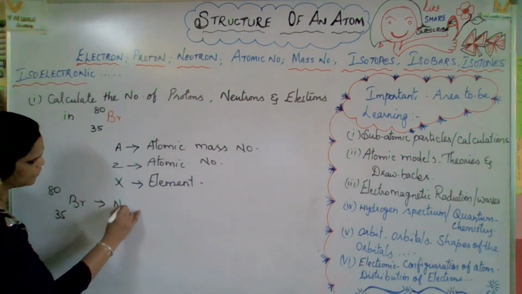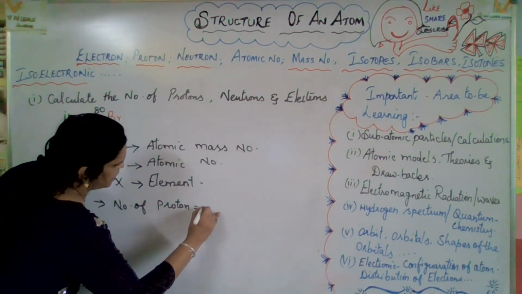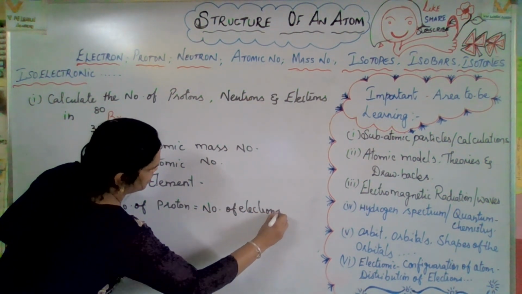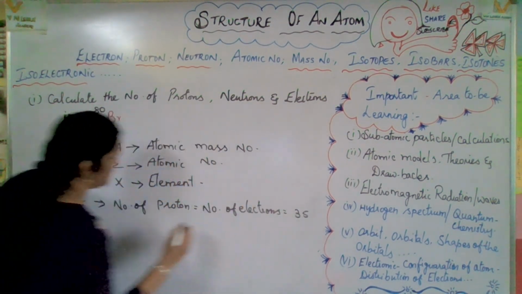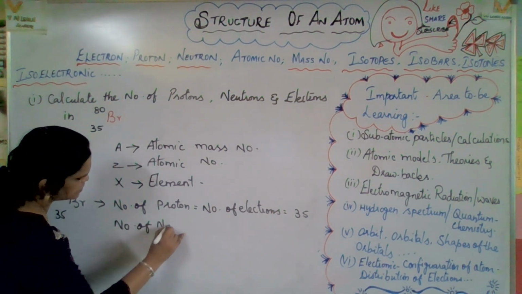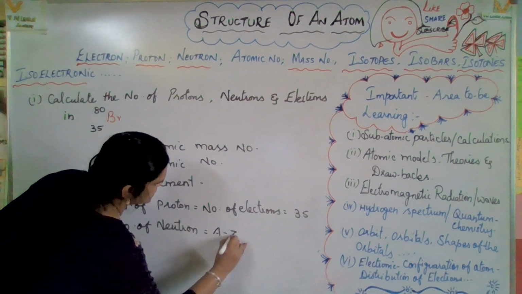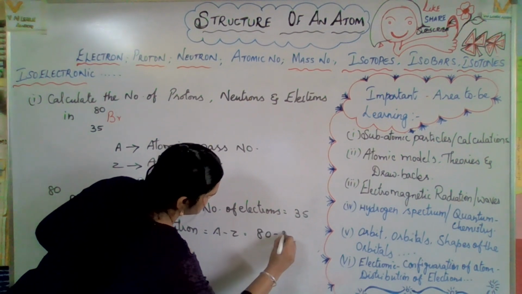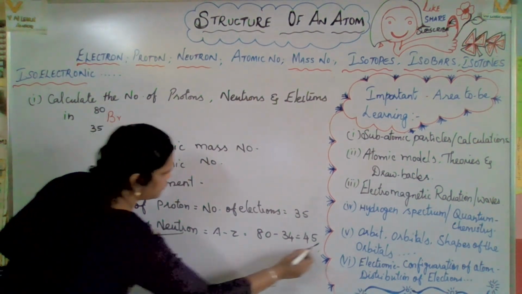So the number of protons is equal to the number of electrons, which is 35. And the number of neutrons is equal to A minus Z. So 80 minus 35, you will get 45. So the number of neutrons will be 45.